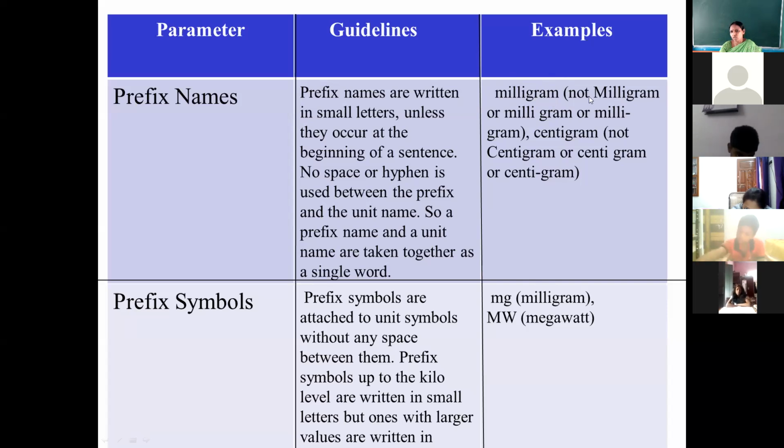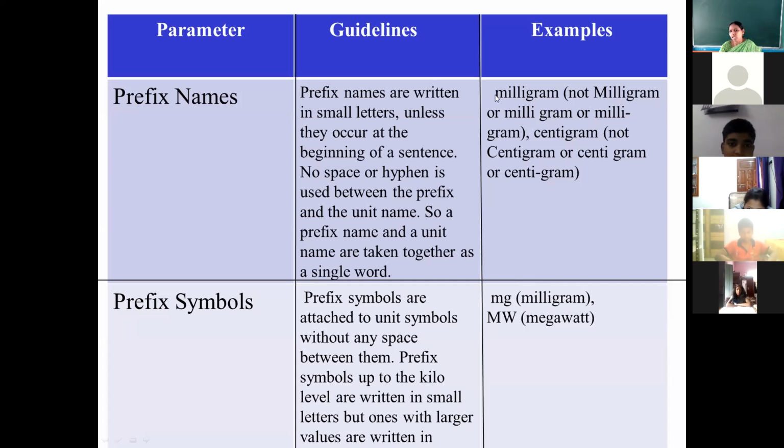When you write the spelling, it is going to be small letters, not capital. As you can see here, I've written a capital M. So this capital M should not be there. In place of capital M, the correct way is to write small m. We should not give any gap between milli and gram. There should not be any gap. Here I have given some gap. This is the wrong way to write. Even a hyphen we can't use: milli, then hyphen, then gram. It is also not correct.